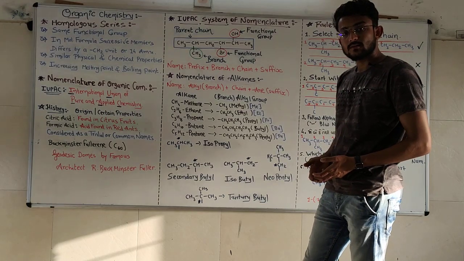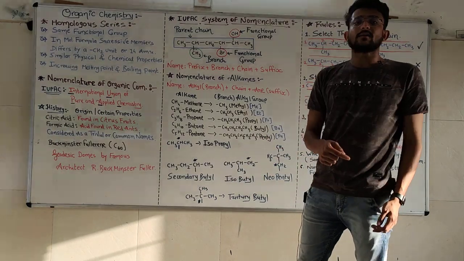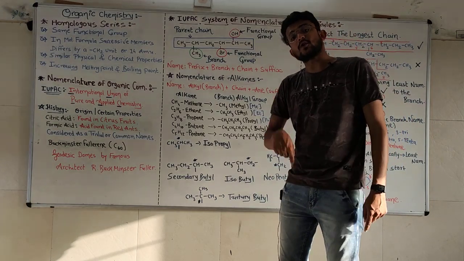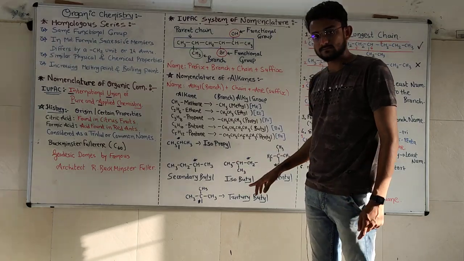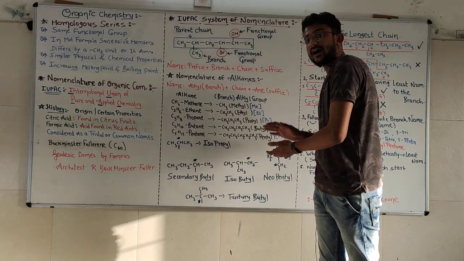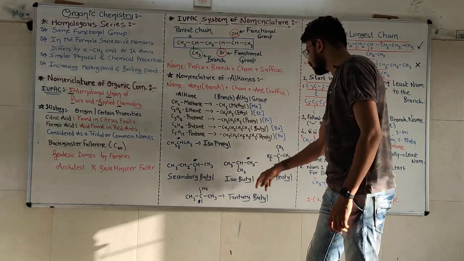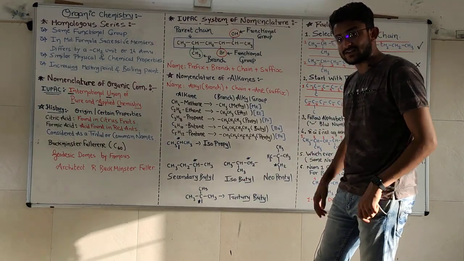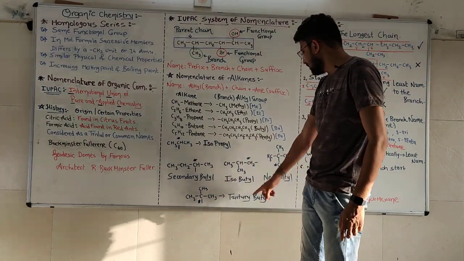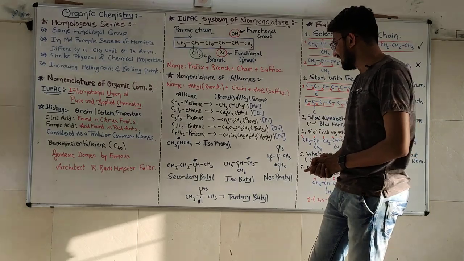If the opening is from the first carbon and one branch is there, a branch of branch, remember, branch of branch, and the opening is from the first carbon, a total of 4 carbons are there. That's why it is butyl. But with one branch and opening from the first carbon, it will be known as isobutyl. And if there is one branch and opening from the second carbon, it will be known as a tertiary butyl branch.